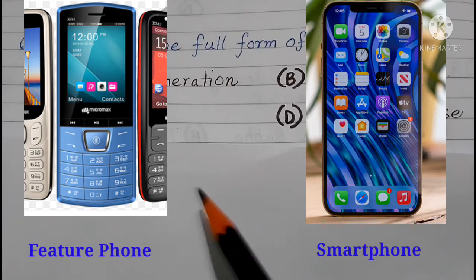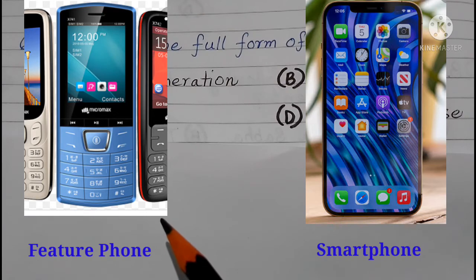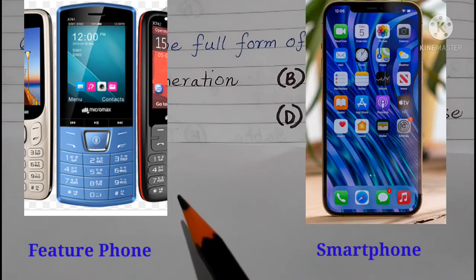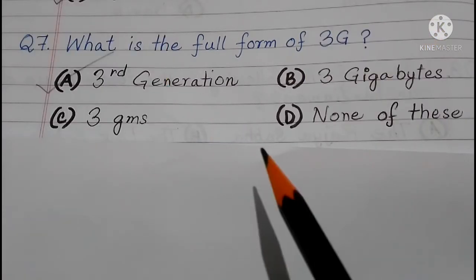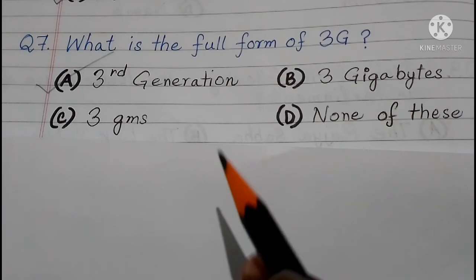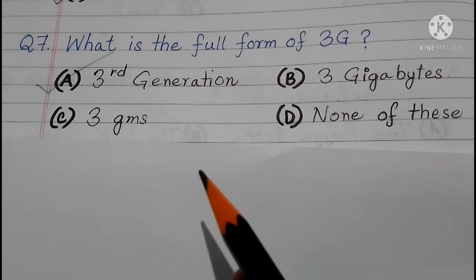So these phones were called feature phones. Now you have smarter phones. You can use internet, you can do calling, you can see videos and so many things. Like a computer only. So 3G service, third generation service, has actually helped us to access these services through our mobile phones.